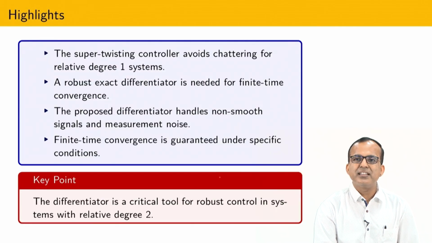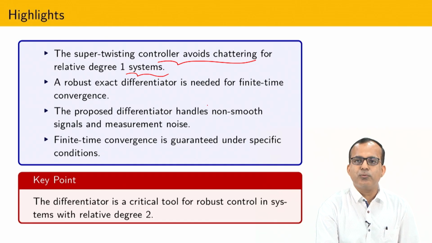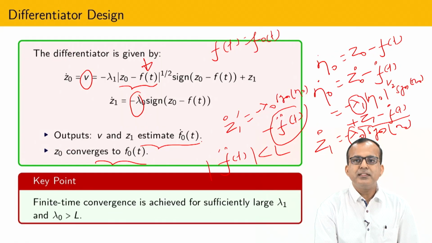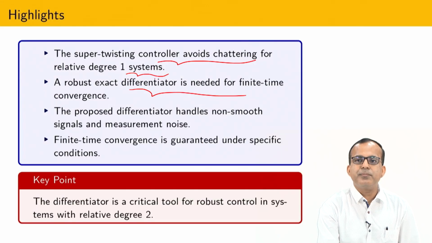So what is the highlight? Since the super twisting controller avoids the chattering of a first order system, it means that I can utilize exactly the same concept for the differentiator design. You can see that during this construction I started with a first order system, and then we proceeded towards the differentiation process. The proposed differentiator handles non-smooth signals and measurement noise.